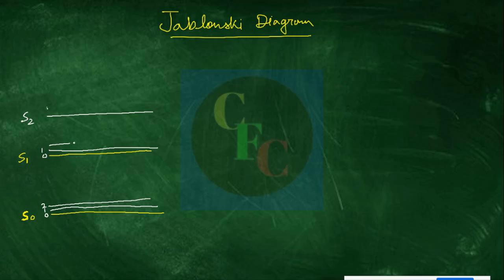Let it be 1, let it be 2, and similarly here also we have 1 and 2. Now whenever you excite an electron from the ground state to the upper excited state, it usually ends up in the higher vibrational levels. So it may go here, it may also go here, and it may also go here. You cannot be that precise about that.